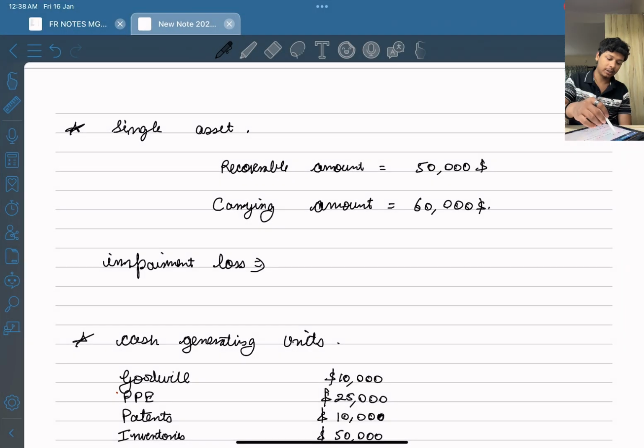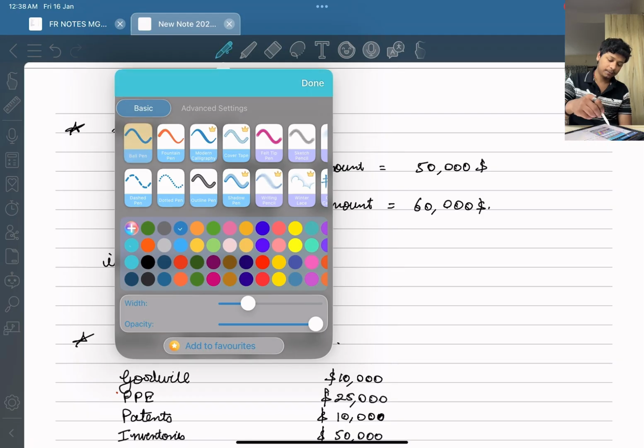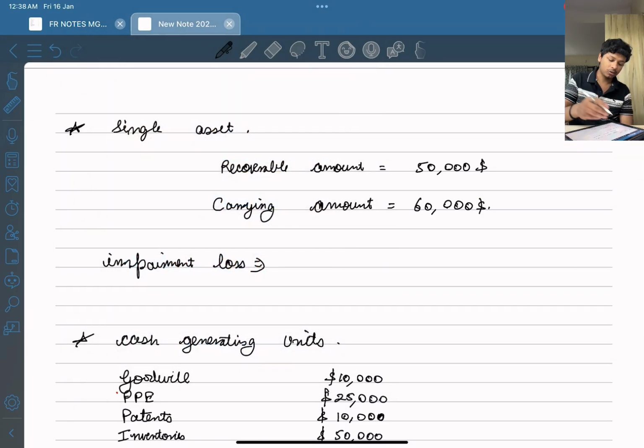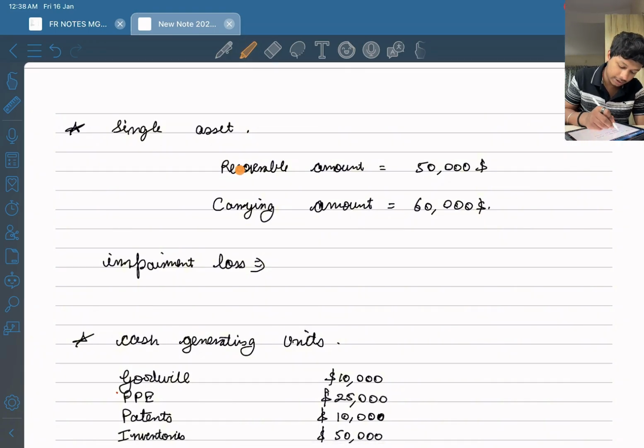Now let's see what is impairment, how impairment happens, right? So, single asset impairment. For example, the recoverable amount is 50,000 and the carrying amount is 60,000. What will be the impairment loss?